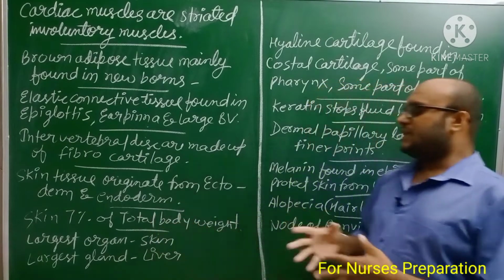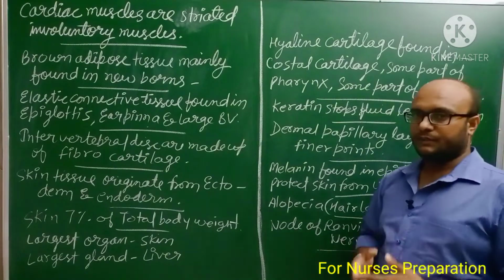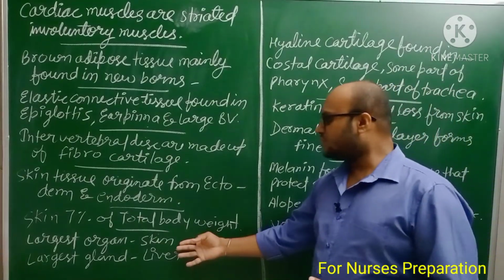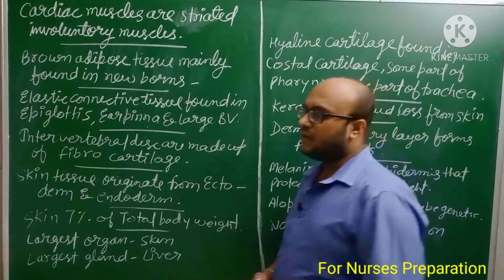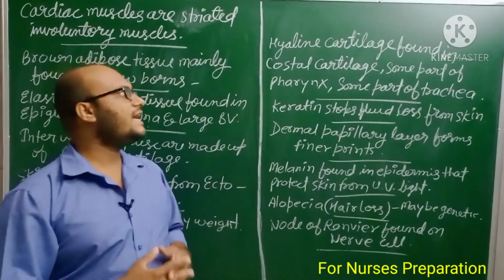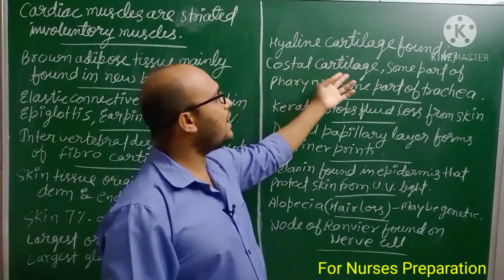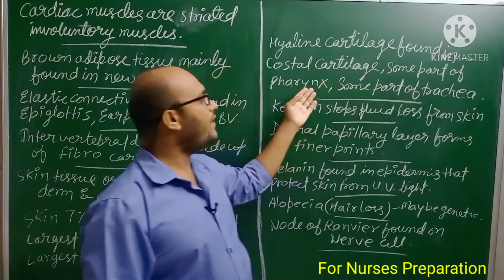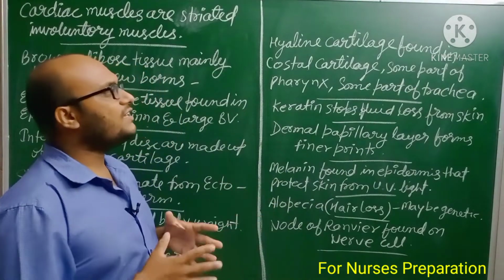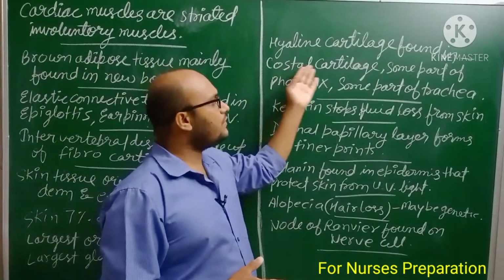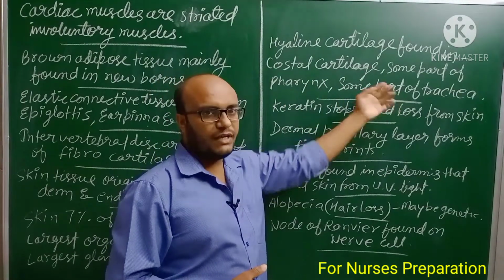Next, skin forms 7% of our total body weight. Next, the largest organ of the body is skin. The largest gland of the body is liver. Next, hyaline cartilage is found in costal cartilages, some part of pharynx, and some part of trachea.